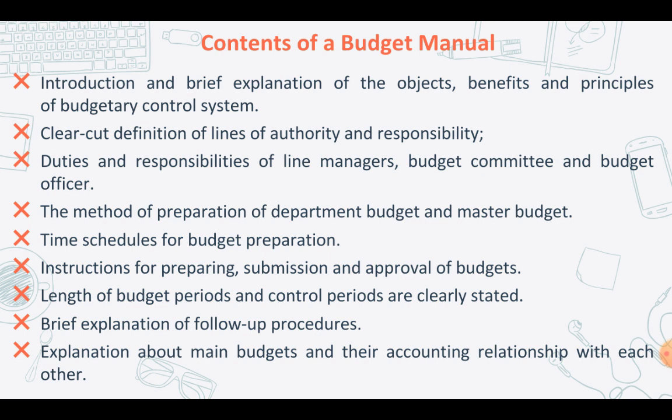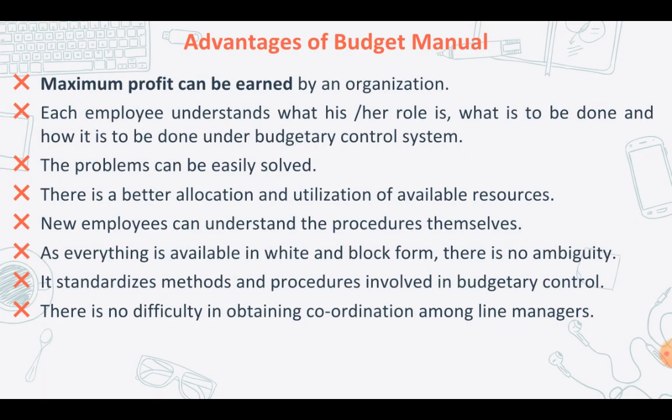And additionally, the purpose, specimen form, and number of copies to be used for each report and statement. Then the length of budget periods and control periods are also to be clearly stated in your budget manual. And a brief explanation for any follow-up procedures if you have, an explanation about the main budgets and their accounting relationship with each other, and an explanation about your various key budgets. All of these should be within the budget manual. And what exactly are the advantages of a budget manual?